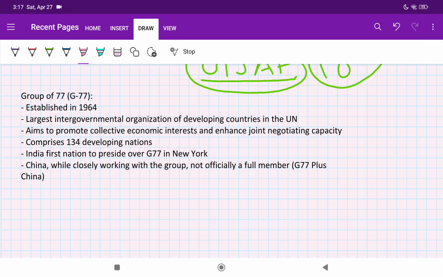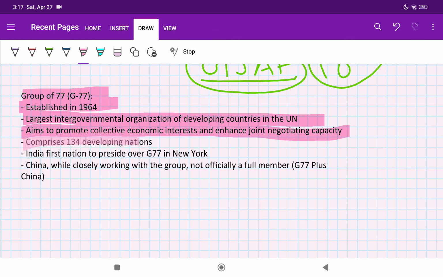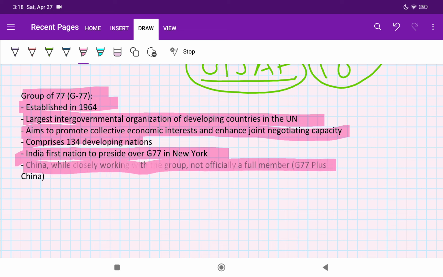Now let's get into G77. As usual, our approach is we will read it first, then we'll mark which is important. Group of 77, established in 1964, largest intergovernmental organization of developing countries in the United Nations, aims to promote collective economic interest and enhance joint negotiating capacity, comprises 134 developing nations. India is the first nation to preside over G77 in New York. China, while closely working with the group, is not officially a full member, G77 plus China.